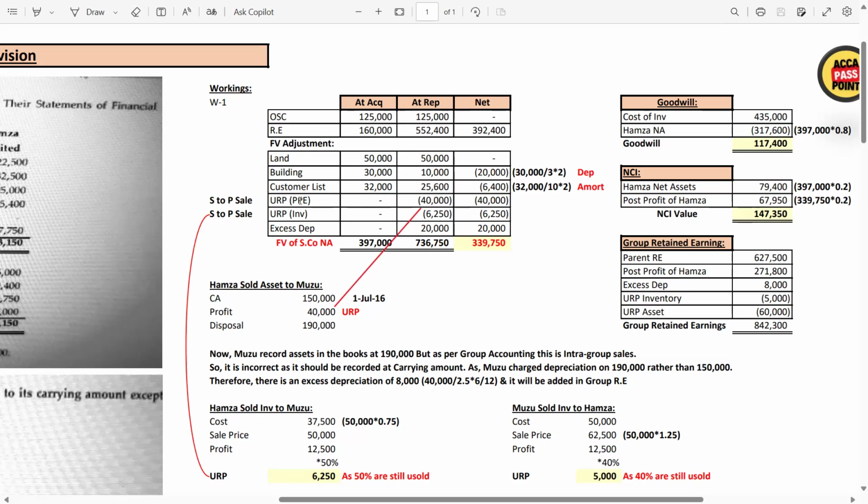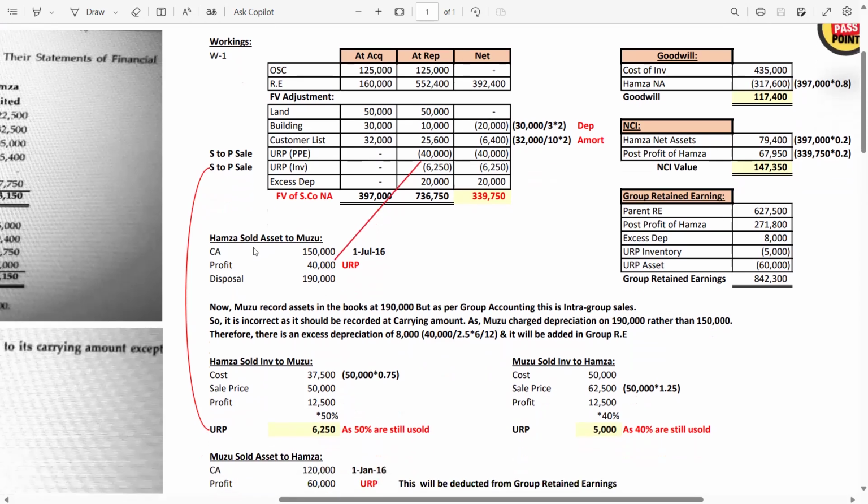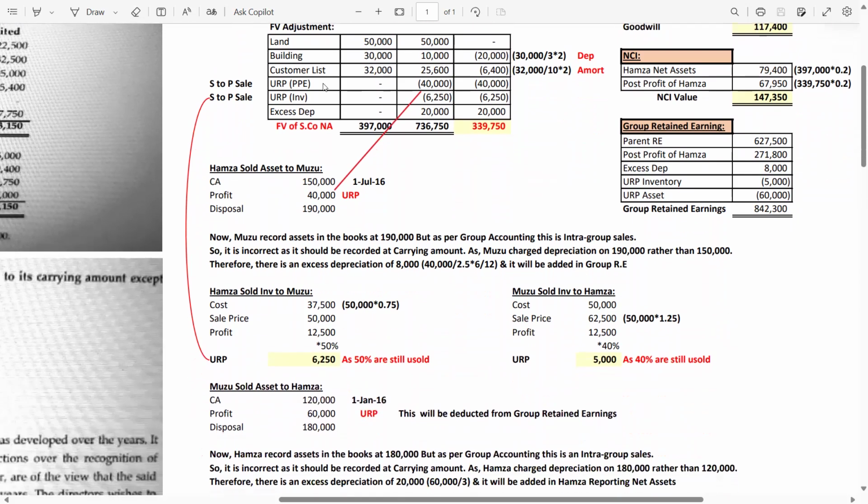Now guys, after that we have some S2P sales, meaning subsidiary to parent sales. Whenever there is a subsidiary to parent sale, the unrealized profit should be adjusted from the subsidiary net assets packet. Now, we have two S2P sales. First one is for the inventory, the second one is for the property, plant and equipment. Let's solve for the PPE.